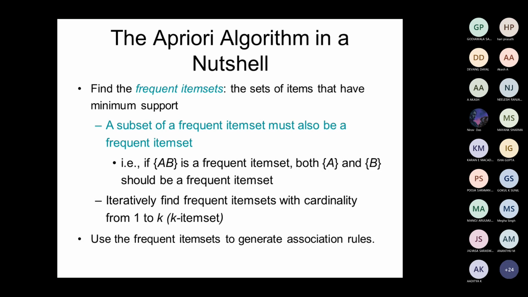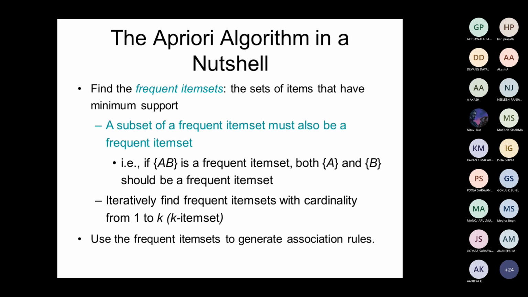What is minimum support? Minimum support means in the given transaction database, your items need to be identified in a certain number of transactions. A particular item should be available in at least n transactions.